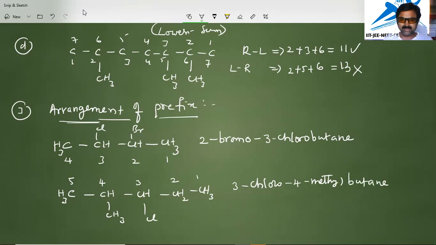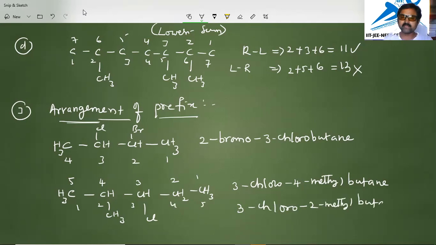But once the numbering is given from left to right, it will become 1, 2, 3, 4, 5. Then its name will become 3 chloro, 2 methyl butane.